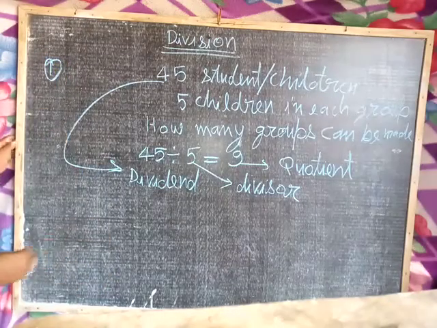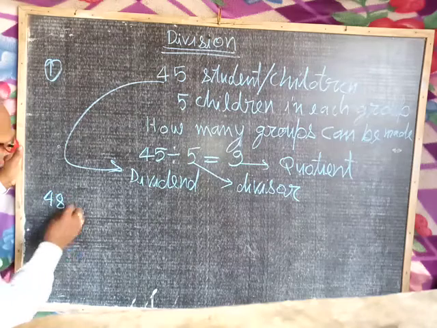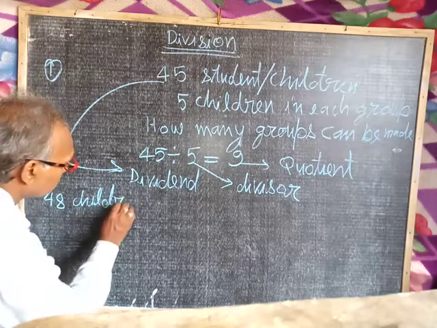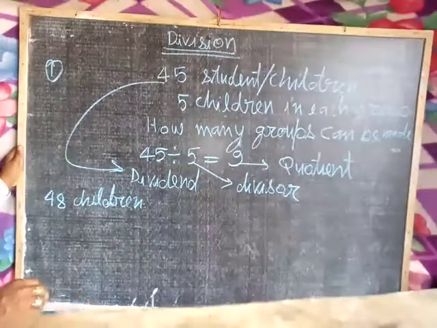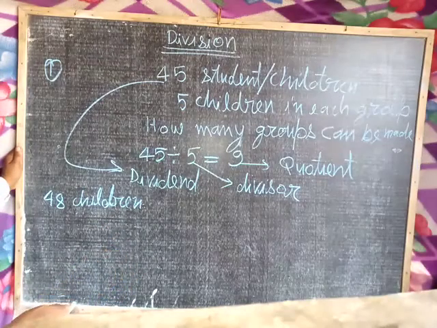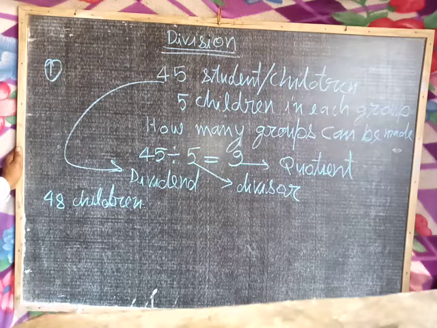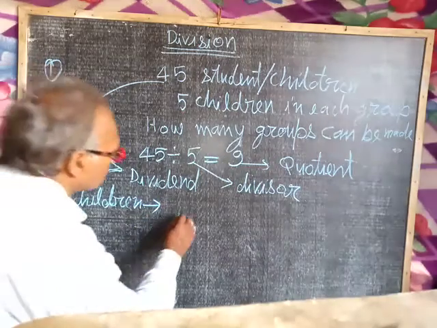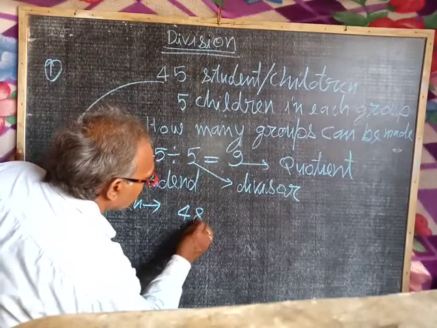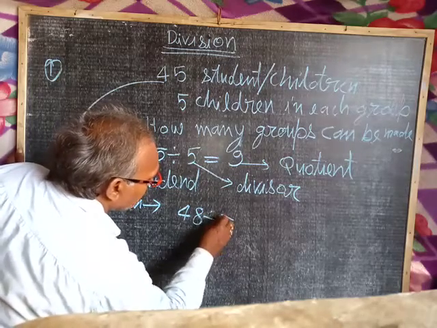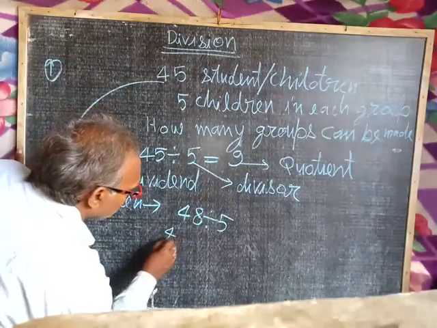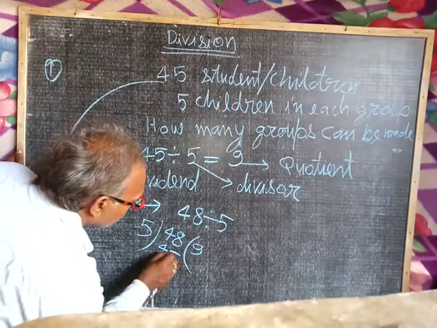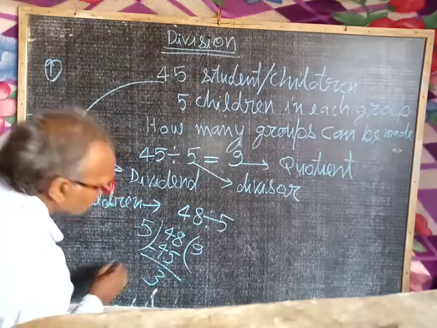If we take 48 children, and we make groups of 5 children in each group, then it can be expressed as 48 divided by 5, and you divide 48 by the long division method. 5 9s are 45, remainder 3.